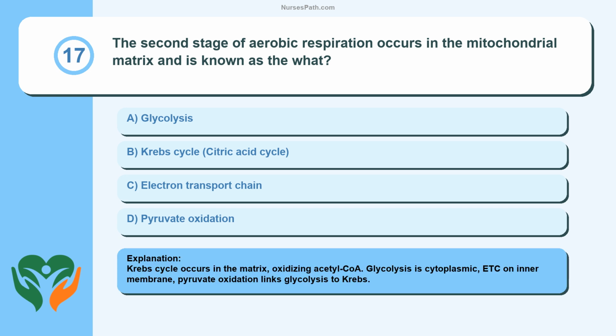Krebs cycle occurs in the matrix, oxidizing acetyl-CoA. Glycolysis is cytoplasmic, ETC is on the inner membrane, pyruvate oxidation links glycolysis to Krebs.